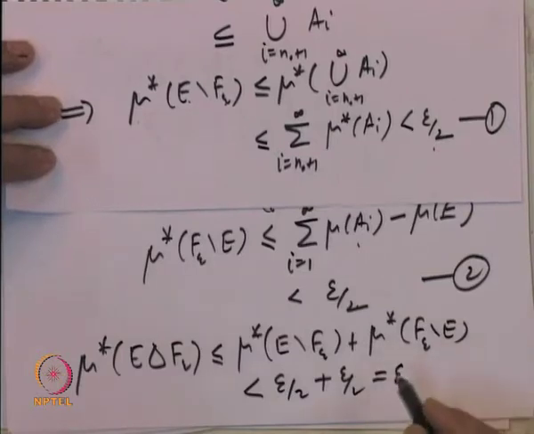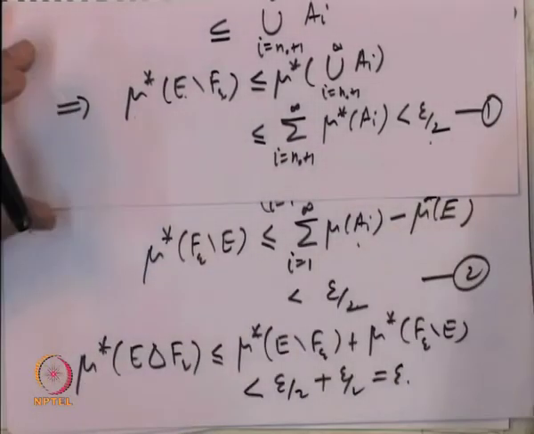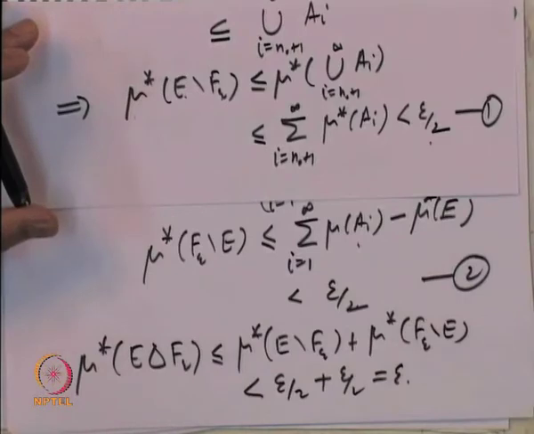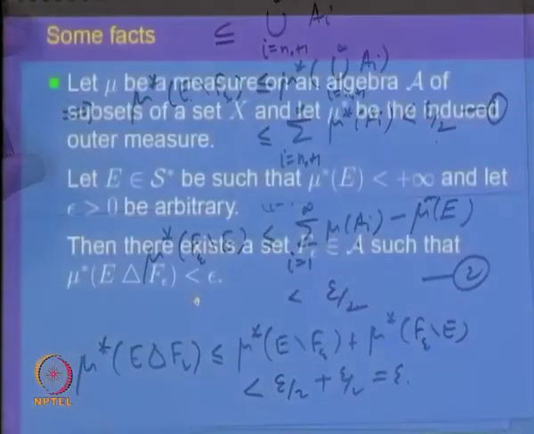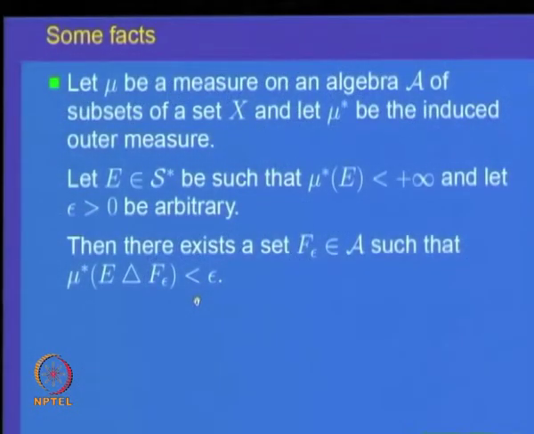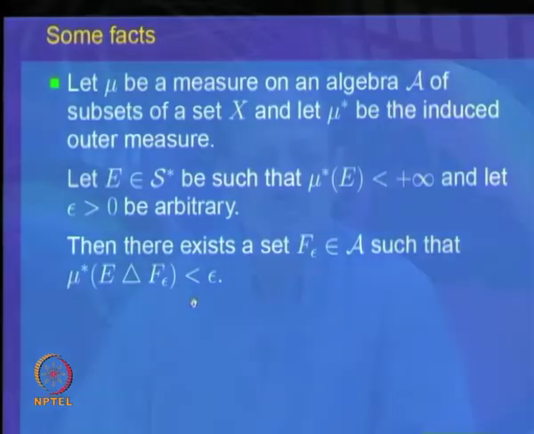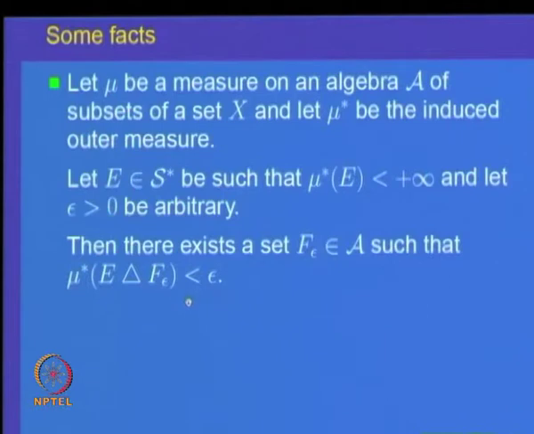So, that proves the required property which we wanted to prove, namely that given epsilon bigger than 0, there is a set f epsilon which is in the algebra A, such that mu star of E delta f epsilon is less than epsilon. So, this is an approximation property which we will be using later on to prove some facts.